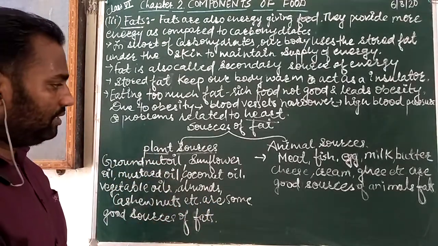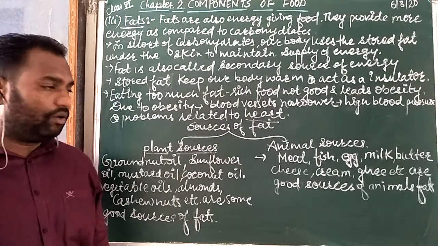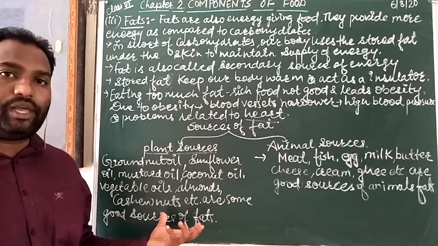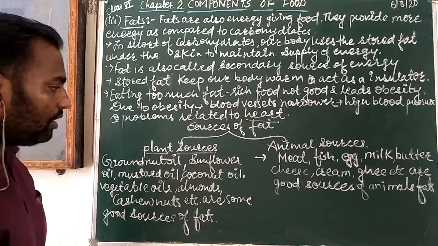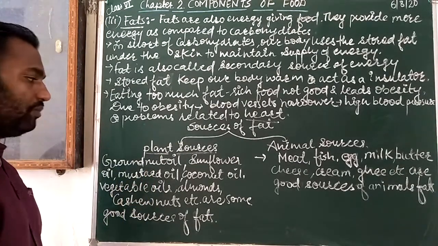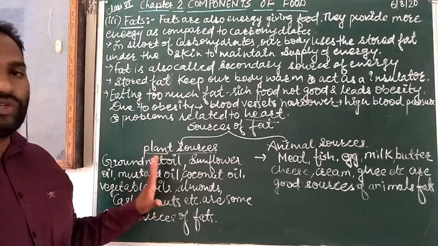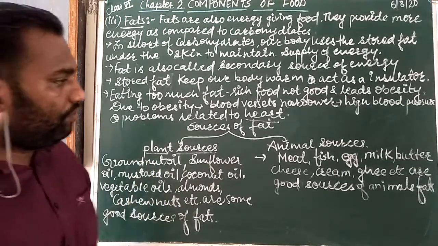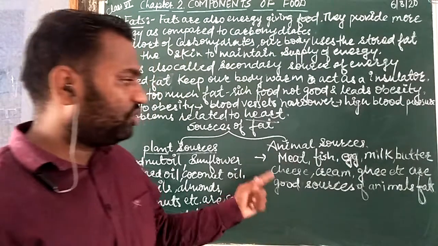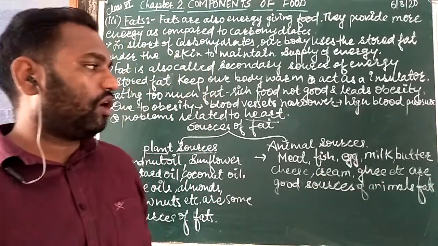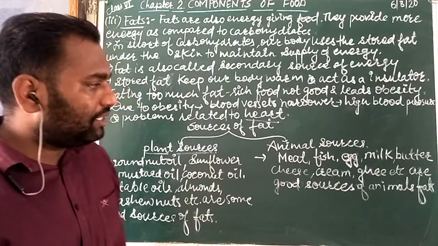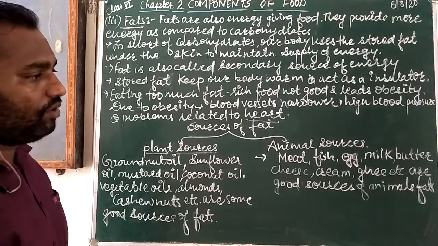When we grind them in machines, in the flour mill or like that, oil is produced, and from the bottle we take from outside, from the shops. And sunflower, coconut, groundnut oil, soybean oil, everyone is a rich fat food. Now the animal sources: you know about meat, fish, egg, milk, butter, cheese, cream, ghee, etc. These are good sources of animal fat.